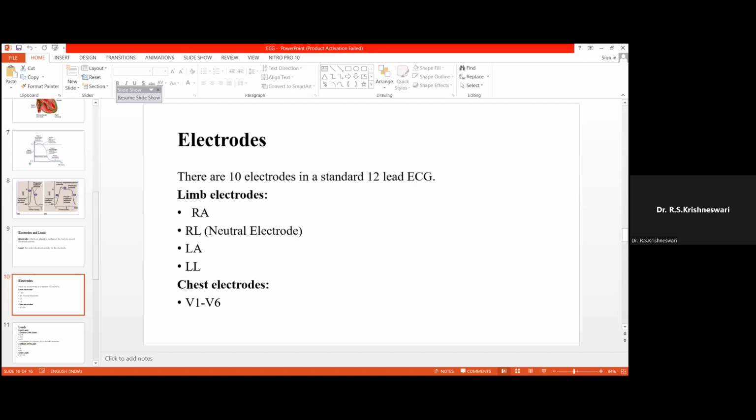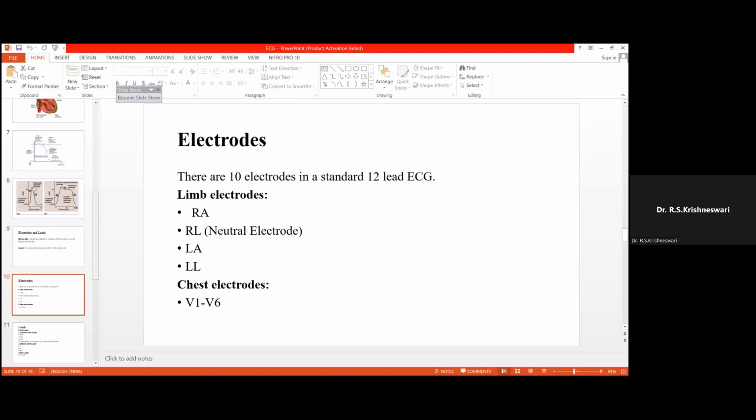There are so many types of ECG: 12 lead ECG, 24 lead ECG, 48 lead ECG. But what we are using in our daily practice is the 12 lead ECG, and we will be talking about the standard 12 lead ECG hereafter. So while reading or seeing all these things, we should think that this is about the 12 lead ECG. In 48 lead ECG, 3 lead ECG and others, it is different. We all know that the father of ECG is Einthoven, and he found out the 3 lead ECG in 1901.